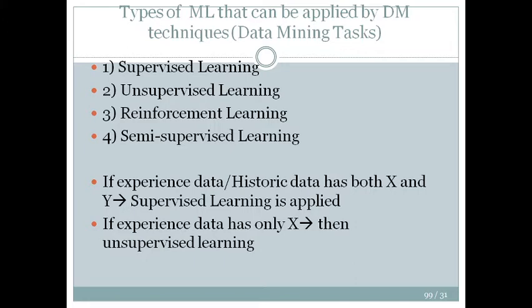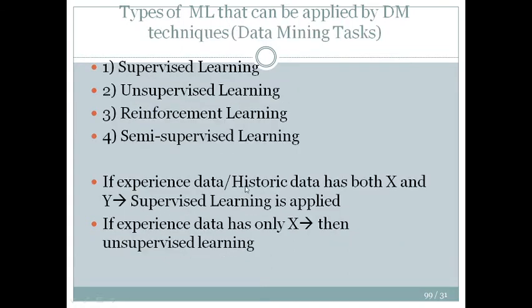Whatever technique you will use, whatever logic you will use, it is going to fall into these 4 categories only. It will be either supervised learning, or it will be unsupervised learning, or reinforcement learning, or semi-supervised learning, right? So you can't escape these. These are the 4 key categories, and the idea is very simple. So just try to understand it.